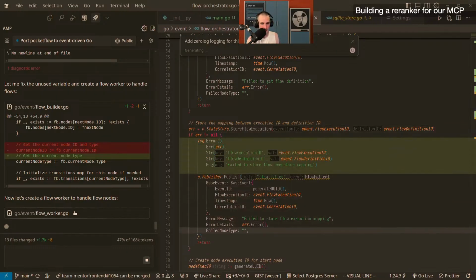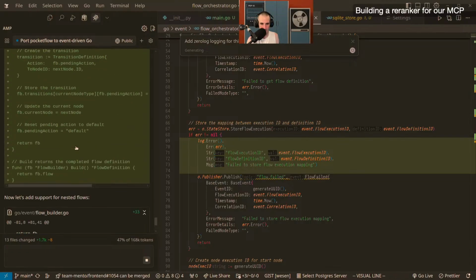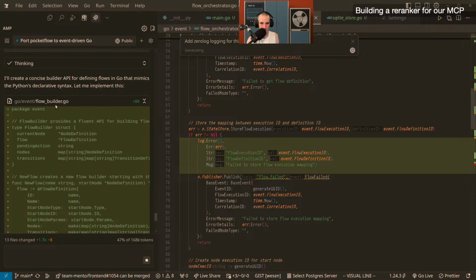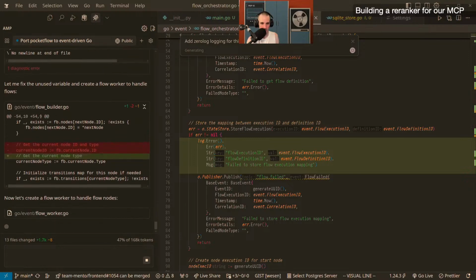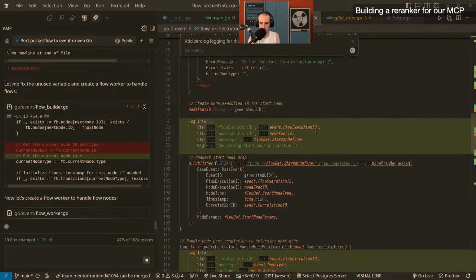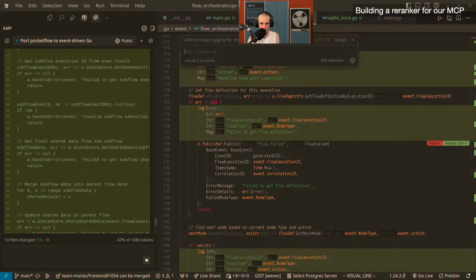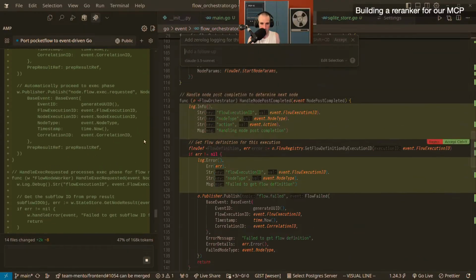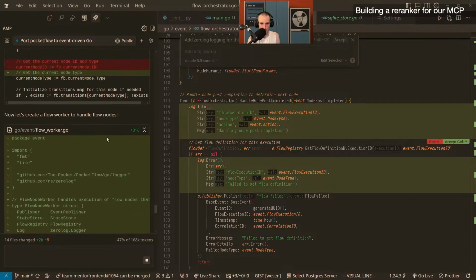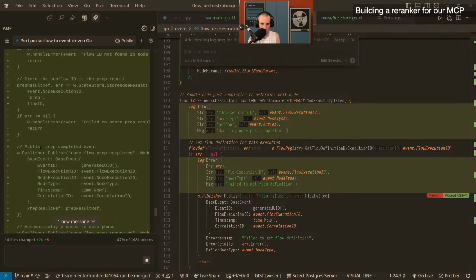Here, I'm kind of interested what's going to be happening. I see we already have a flow builder. No, it created the flow builder up here, right? Yeah, okay. So I hope that it knows enough Go and is clever enough to come up with a really nice API. Usually I kind of like the APIs that LLMs come up with. This is still generating, but that allows us to save time, right? For the potential danger that this is going to cause this to fail, and then we'll have to spend more tokens to repair it.